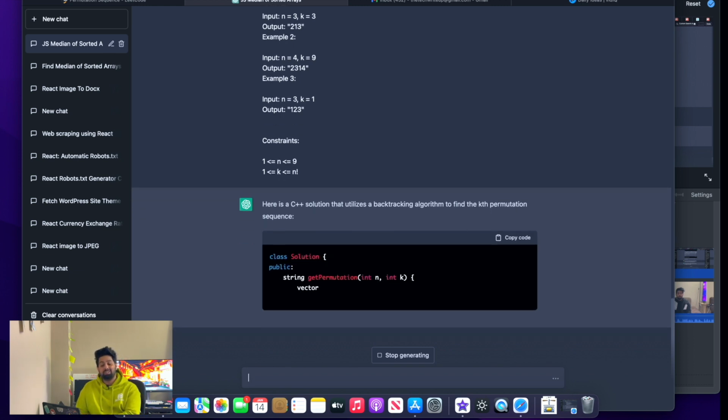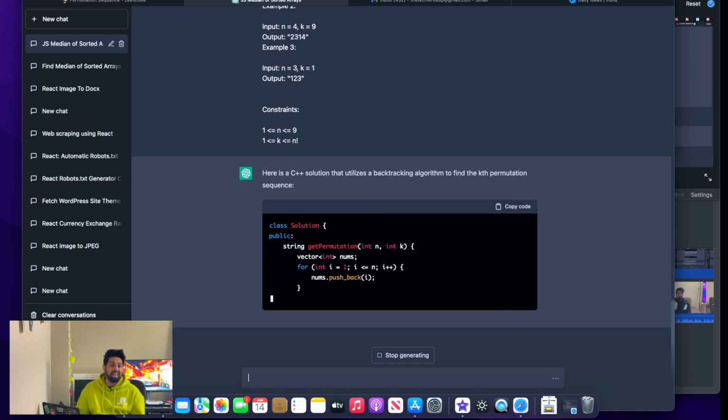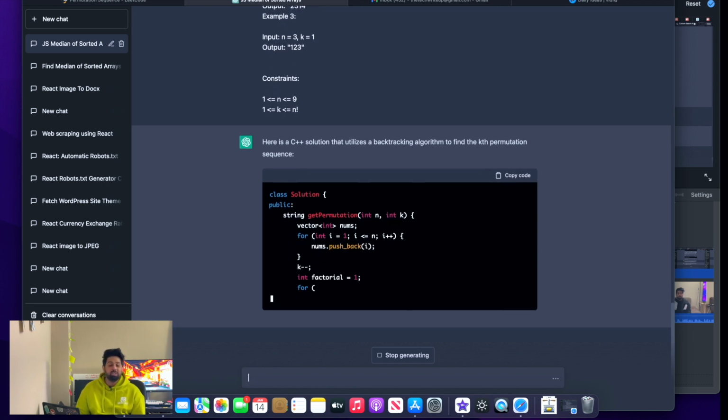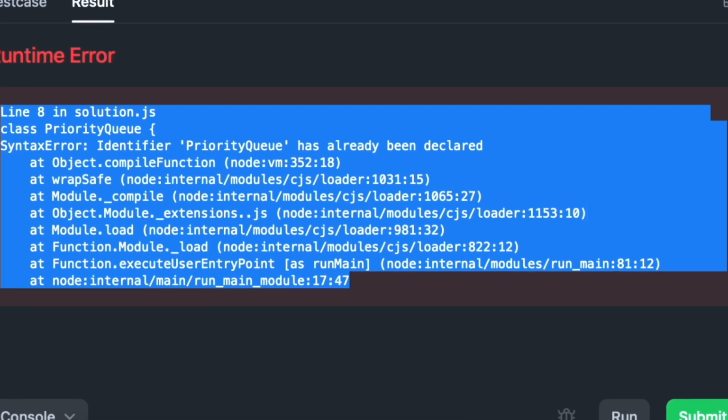it has started to generate a solution, but it takes some time because, hey, you know, even this AI needs to think that what should be the proper solution available. And one more thing, a lot of time these solutions are not the correct ones, and I have gone into some issues where it was giving me some runtime issues and a lot of issues which I was not expecting, because I use ChatGPT in my daily life to create some programs for myself so that I can learn React and I can learn a few things from this chat.openai.com.